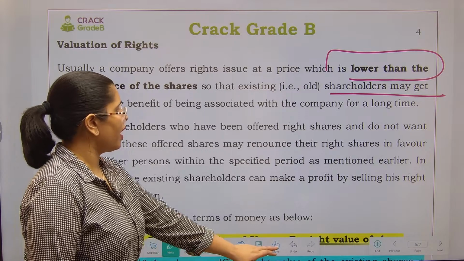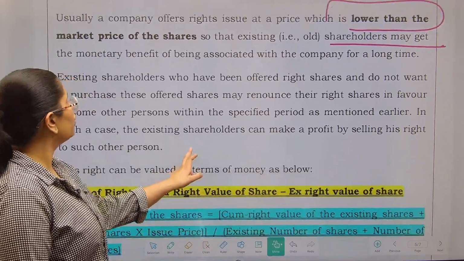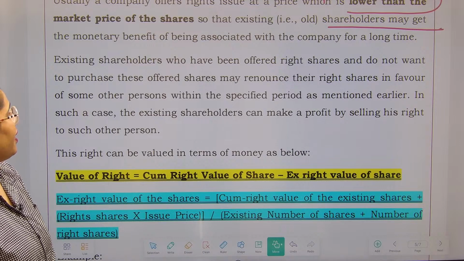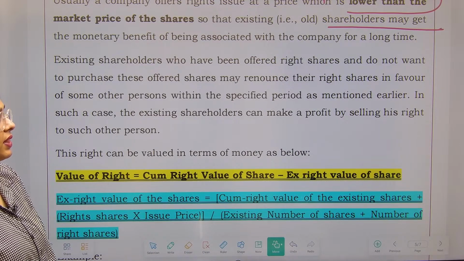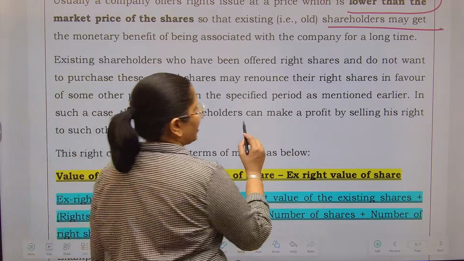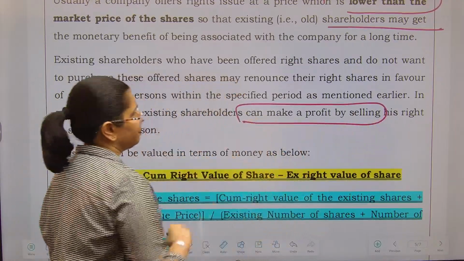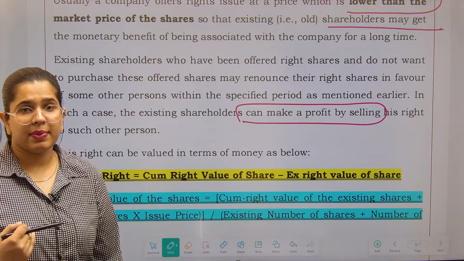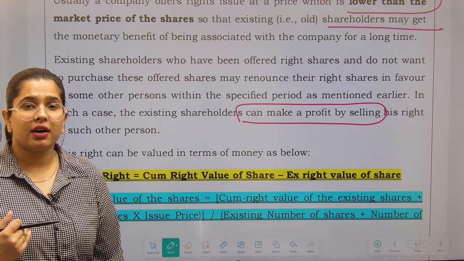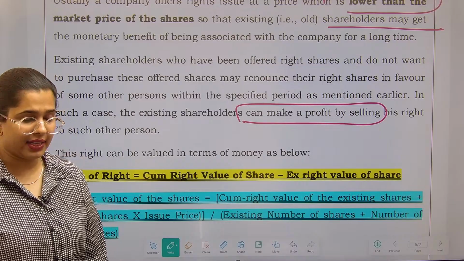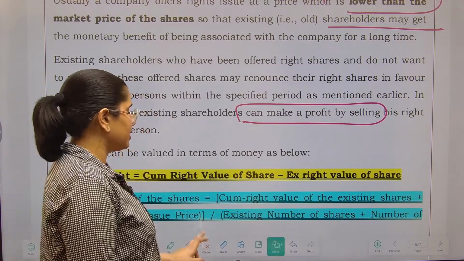Existing shareholders who have been offered the right shares and who do not want to purchase them may renounce their rights in favor of some other persons within the specified period, and by doing this they can make a profit. I don't want to exercise, but I have received a benefit and I want to make a benefit out of this particular claim. ठीक है, मुझे इससे फायदा उठाना है, तो अब कैसे उठा सकते हैं? Let's see this.